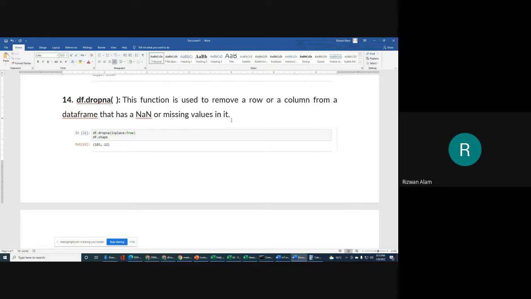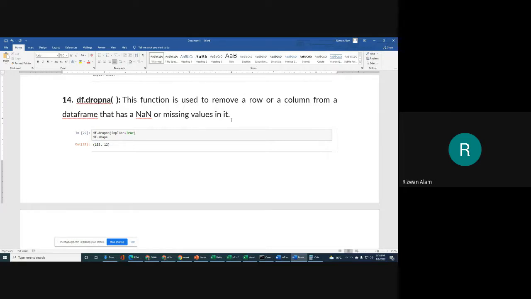If you are sure that in a particular row or column there are plenty of missing values, meaning most of the cells have missing or NaN values (NaN means not a number), and it is more than the allowable or bearable number, then we will drop that column.